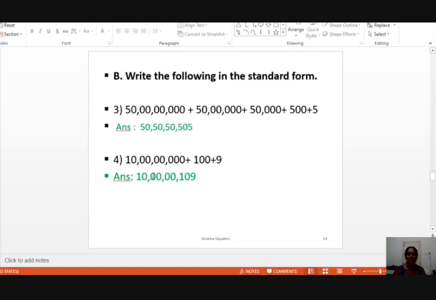For the lakhs period, write 0 0. Next the 1000s period, once again 0 0. Next 100, write 1 in the hundreds place. The tens place is 0 once again, nothing is mentioned here. So write 9 in the units place. Did you get the number very easily? It is 10 crore 109.